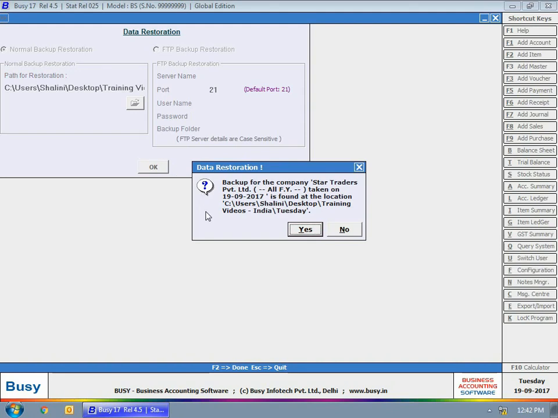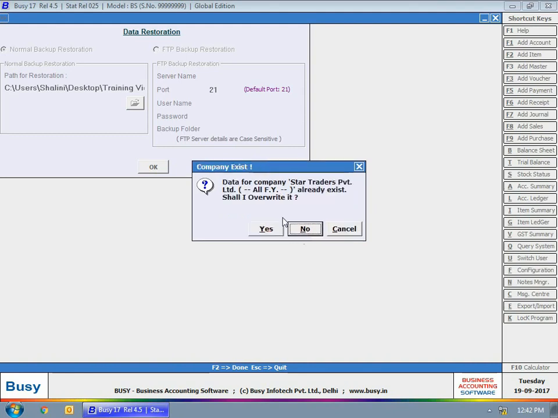Click OK button. On clicking the OK button, Busy has shown a message box that backup for the company Star Traders is found in this particular path. Would you like to continue? Click yes button. Next, Busy has shown a message box that data for company Star Traders already exists. Shall I overwrite it? If you want to overwrite the existing data with the backup copy from which you are restoring the data, then click the yes button. Otherwise, click no button if you do not want to overwrite the existing data. On clicking the no button, Busy will create a new company with the name Star Traders along with the current date, the date on which you are restoring the data, appended to it.